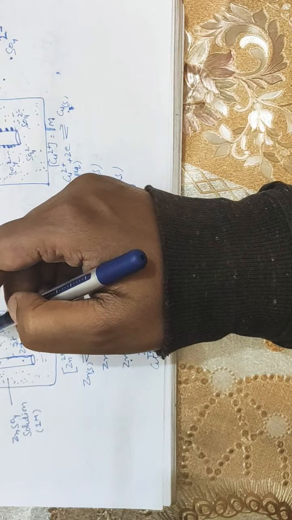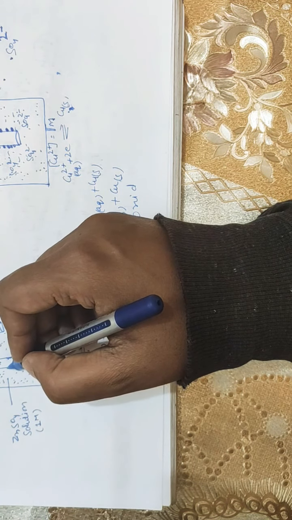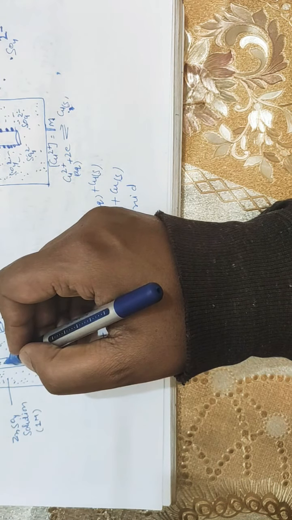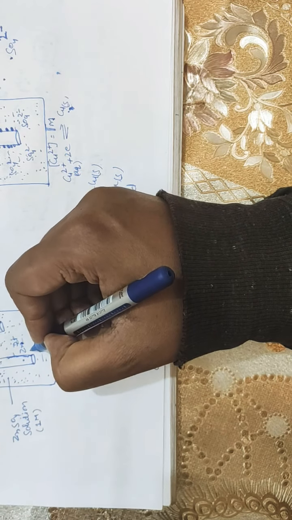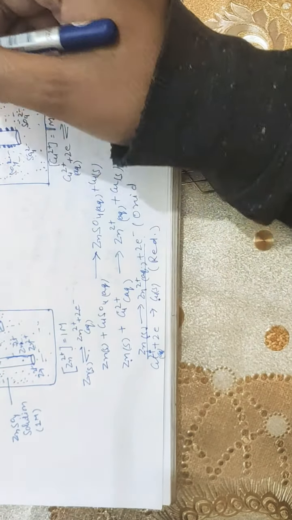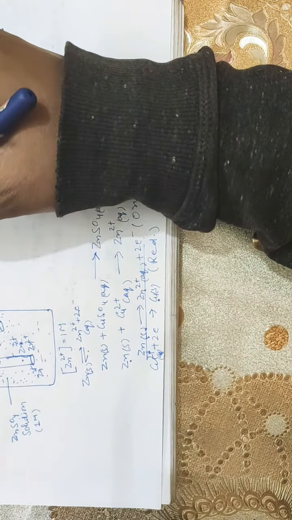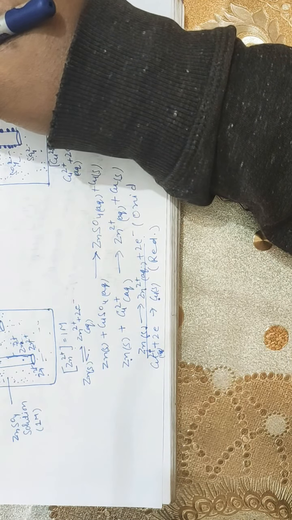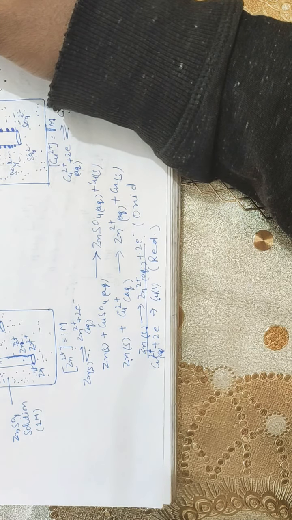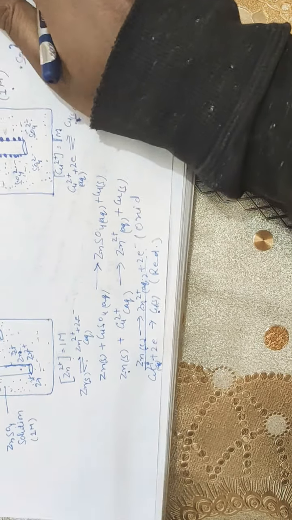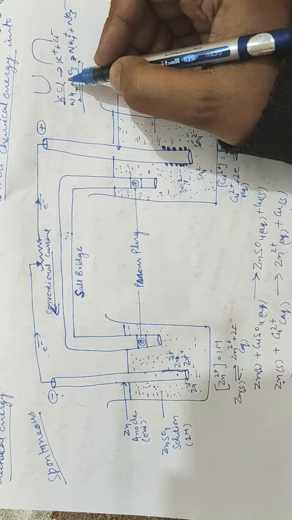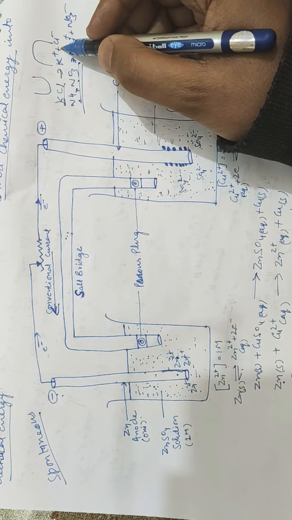When the concentration of zinc 2 positive ions around the anode increases, a sufficient number of chloride ions migrate from the salt bridge to the anode half cell. It means when the positive charge increases around the electrode, the electrolyte used in the salt bridge consists of positive and negative ions. Let's say it's NH4NO3, it dissociates into NH4 positive and NO3 negative, whereas KCl dissociates into K positive and Cl negative.